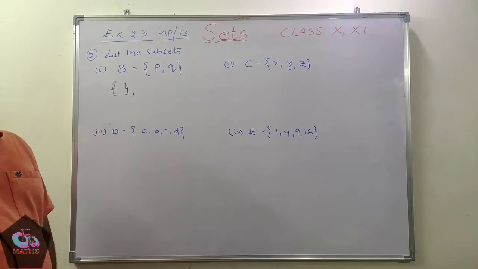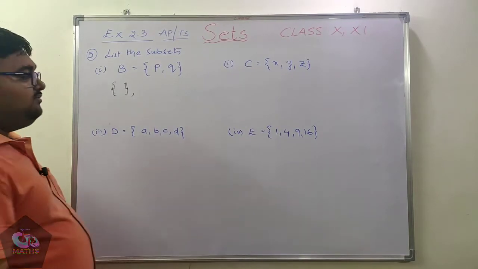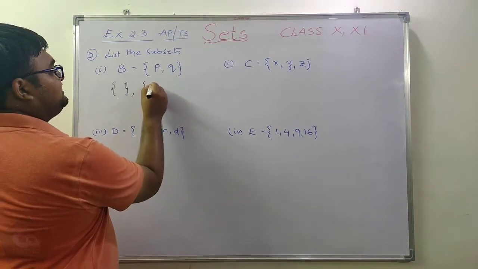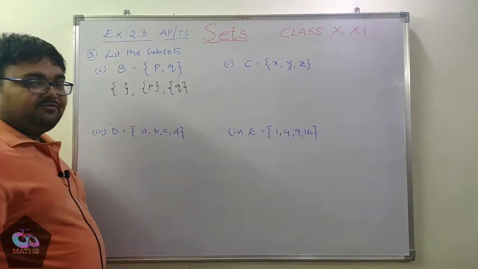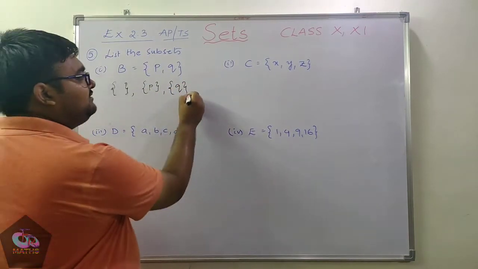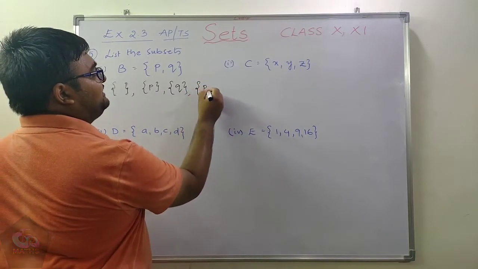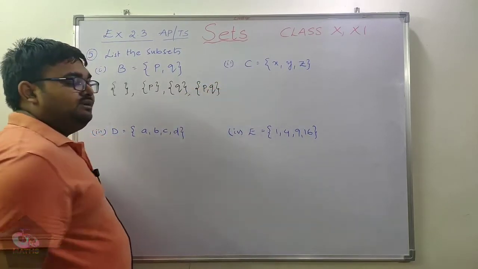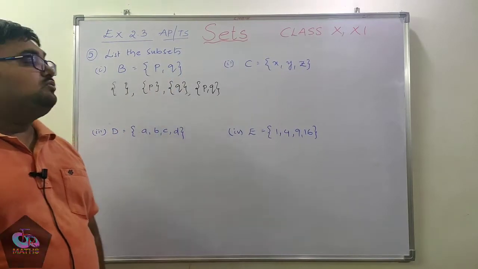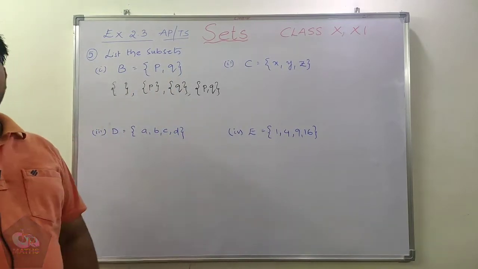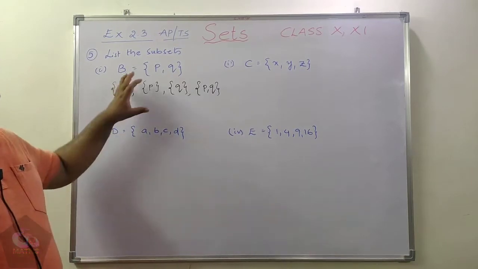And next we need to write the sets containing one element, which is nothing but the set of P. Next is the set of Q. Next I need to write the sets which contain two elements. Since this particular set contains two elements, the total number of subsets that I am going to get is, as we have already discussed, the formula.